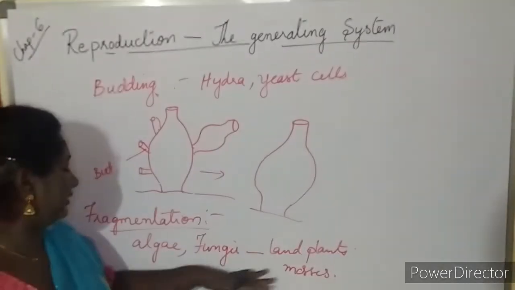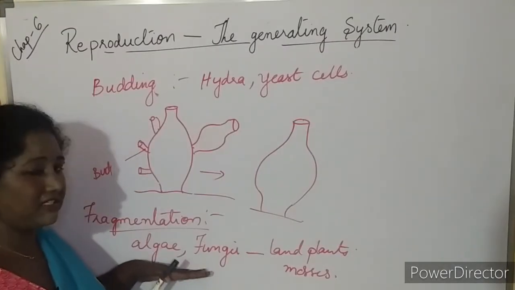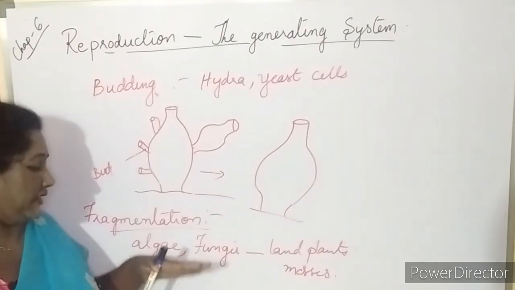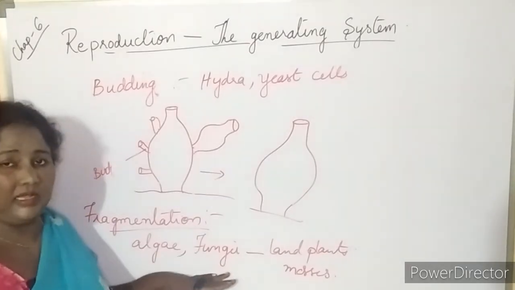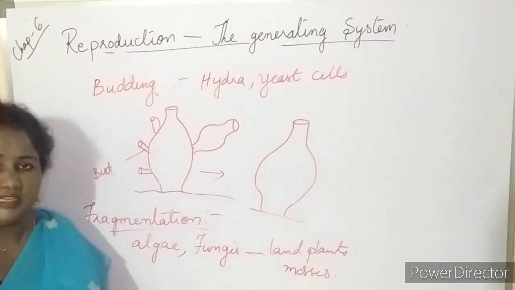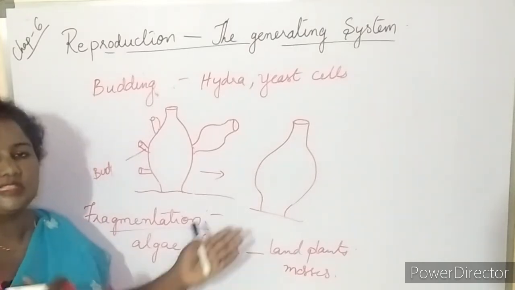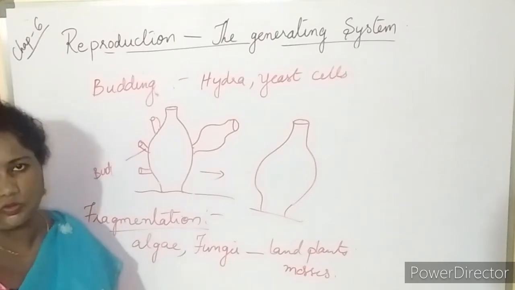In these we see fragmentation. So what is fragmentation? Here the plant or the algae, the organism, will be split or cut into many pieces, and each piece will be separated and form a new organism.